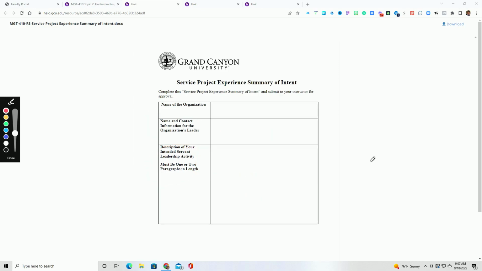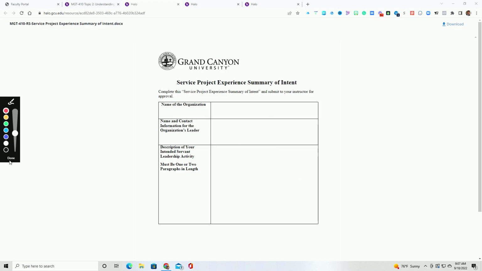And again, some of the more common ones for students who are on campus at GCU are the food bank, Boys and Girls Club of America, YMCA, coaching, and things of that nature. For those of you that are not on campus, same thing applies. It could be any organization that you go in and volunteer at to meet the parameters of the Servant Leadership Organization volunteer experience. So name of the organization, contact info, and this contact info will probably connect to that consent form in which you put that information down. And then here is just a little paragraph on what you plan to do for that volunteer experience. You'll send it to me again as an attachment.